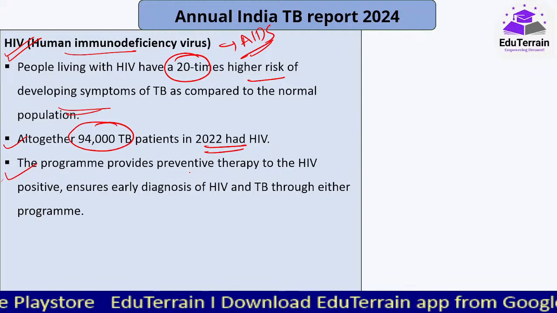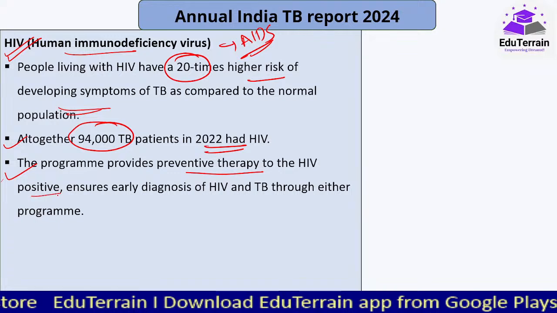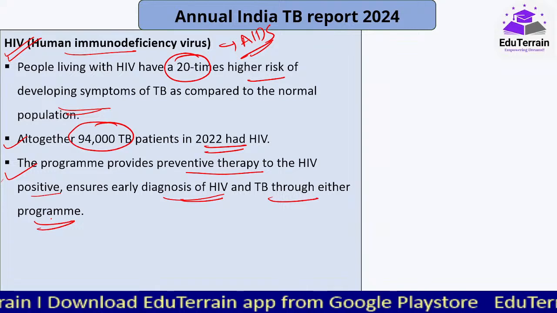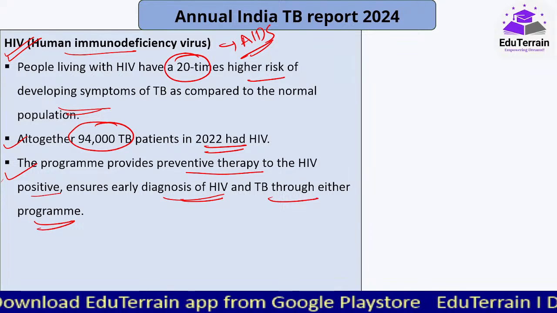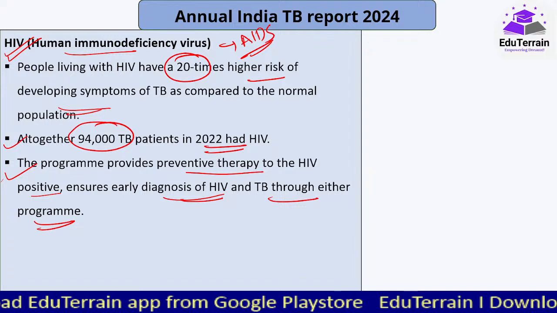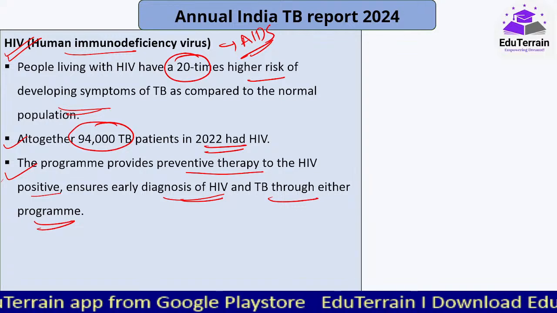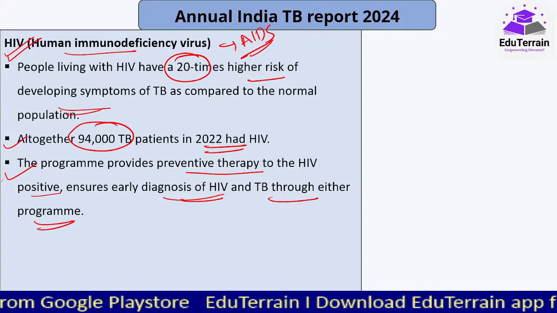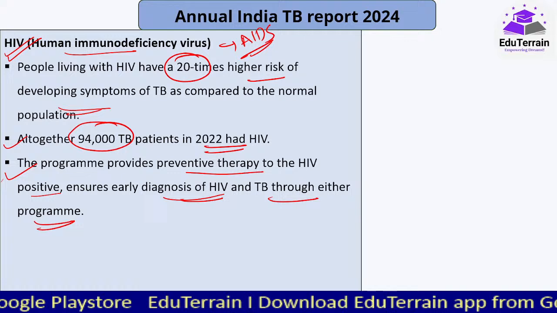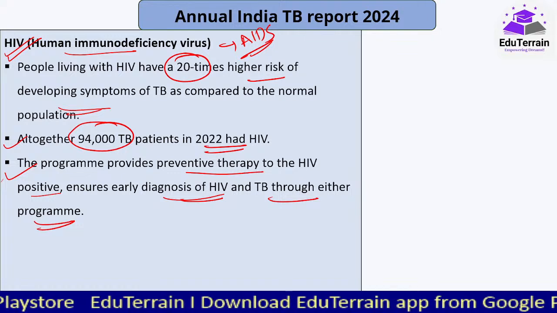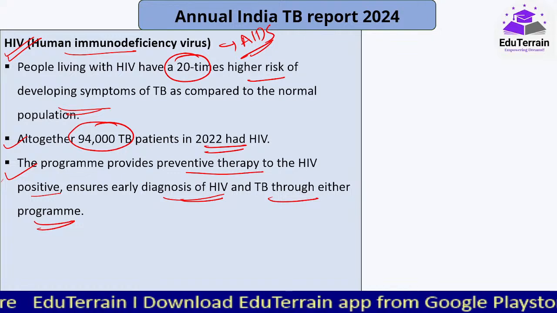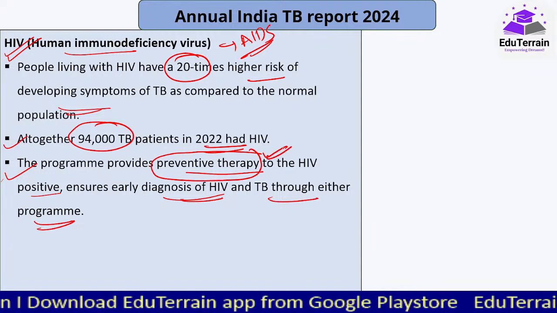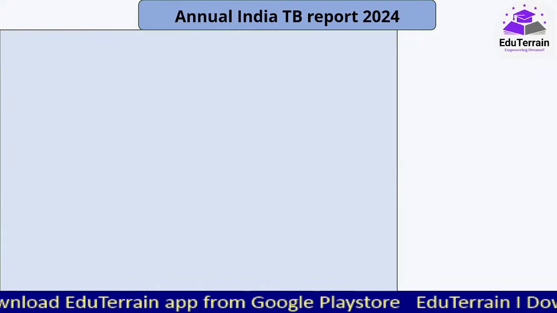The program provides preventive therapy to the HIV positive and ensures early diagnosis of HIV and TB through either programs. That is, AIDS ke liye, HIV ke liye already we have programs. So in that also they are focusing on whether the HIV patients have TB or not. At the same time, awareness programs are being created so that preventive therapy can be provided to these HIV patients so that TB incidence can be avoided.